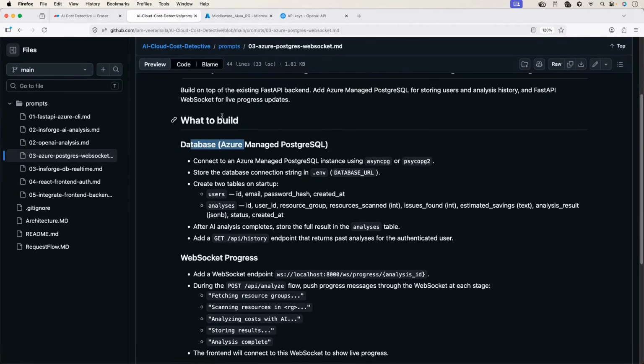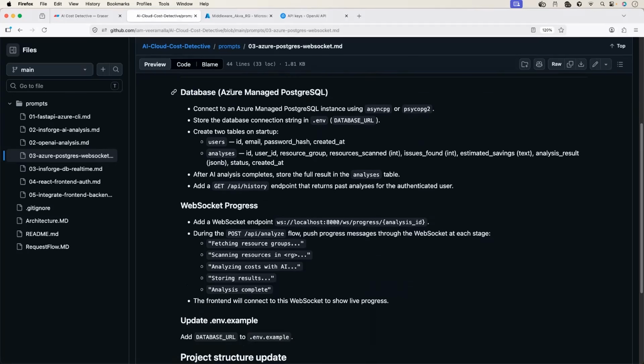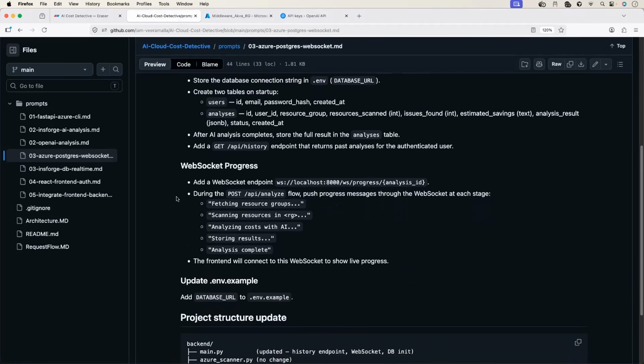What is the database to use? I'm providing a little more information. Go for Azure managed Postgres, connect to this. Then I'm asking it to store the DB connection string in .env, where I'm already storing the OpenAI API key. Then I'm asking it to create two tables. I'm providing the table information.